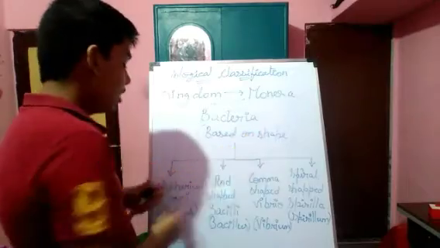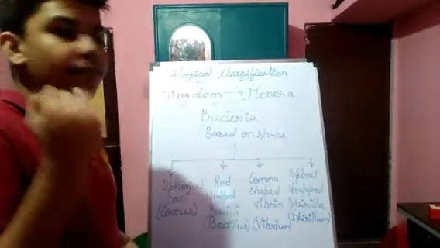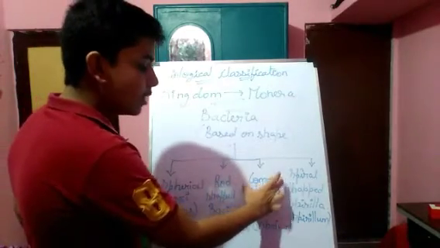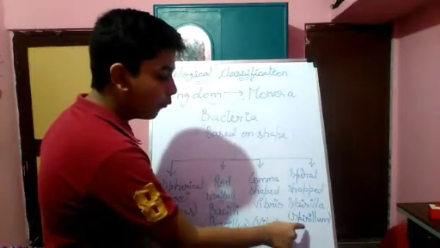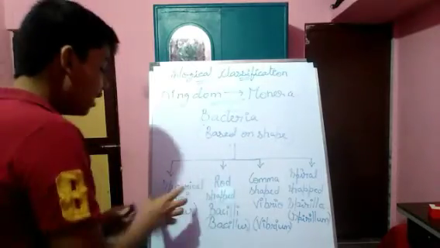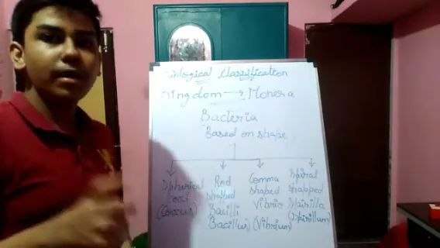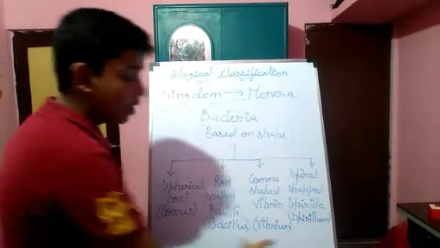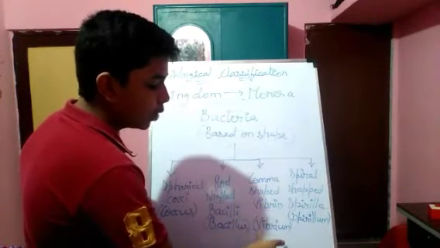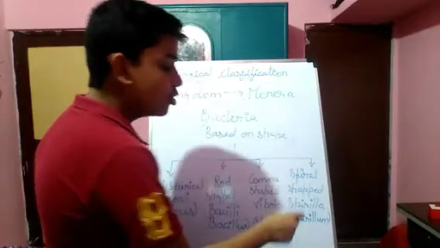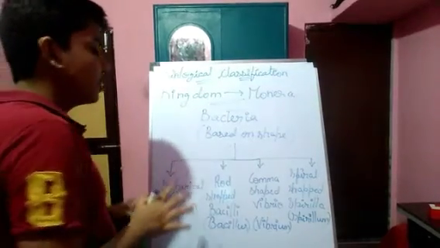The four shapes, as I told: the first one is spherical, cocci; second is rod shaped, bacilli; third one is comma shaped, vibrio; and the fourth shape is spiral shaped, spirilla. Spherical cocci in singular form is coccus, rod shaped bacilli in singular form is bacillus, comma shaped vibrio in singular form is vibrium, and spiral shaped spirilla is spirillum. And this is the classification based on shape.